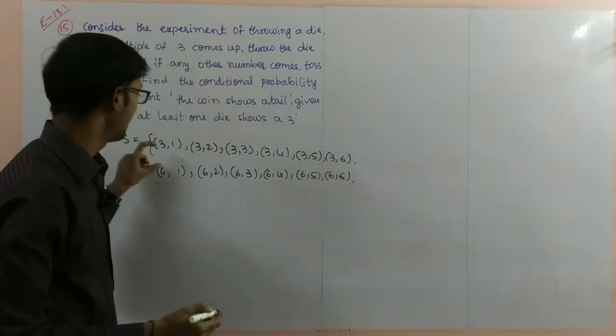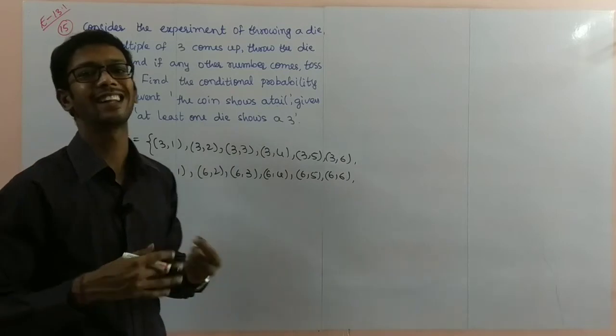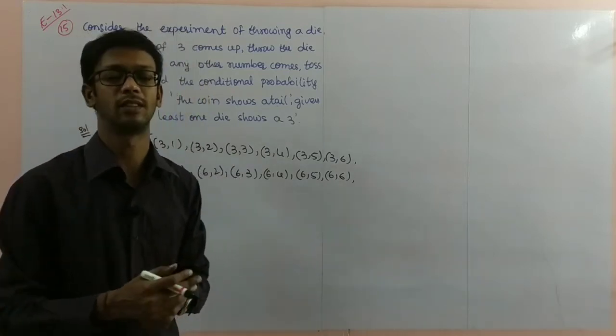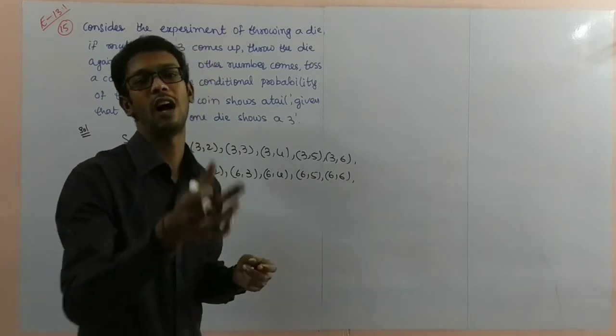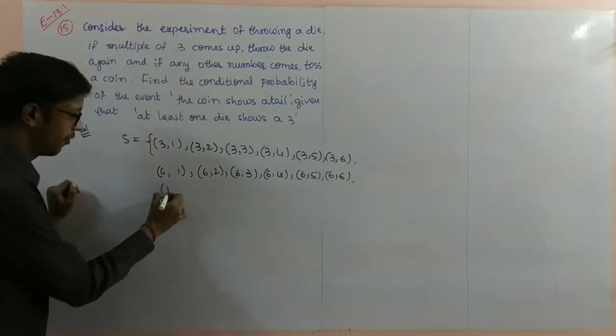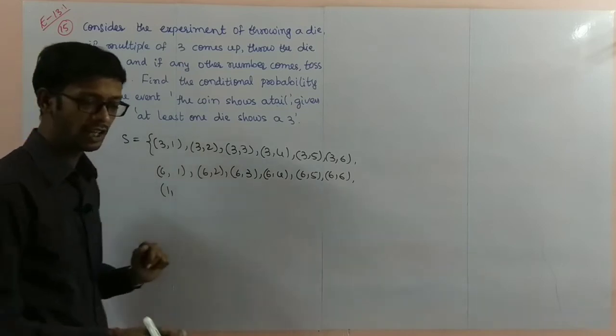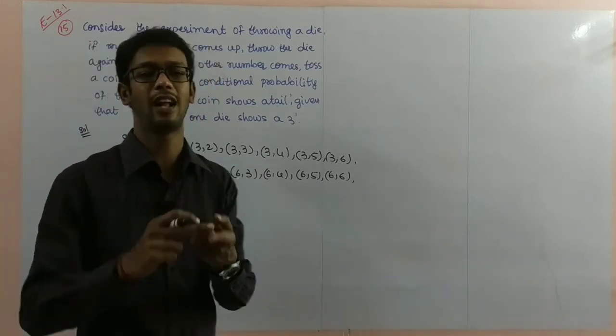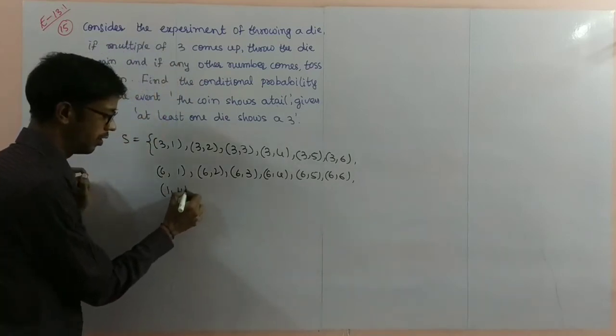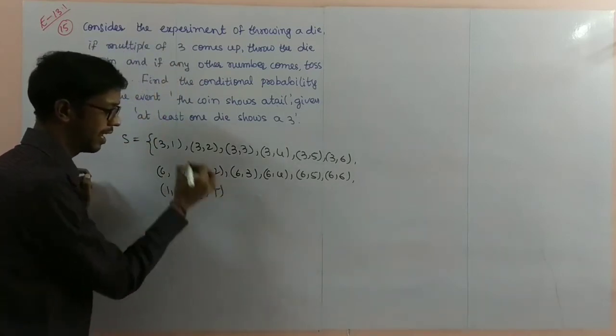Next, other than 3 and 6, if you get another number, 1, 2, 4 or 5, you have to toss a coin. So I am taking 1 getting, then toss a coin. If you are tossing a coin, what are the outcomes? Head or tail. So 1 comma head you will get, otherwise 1 comma tail you will get.